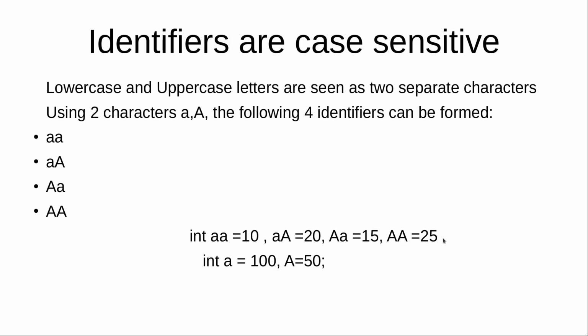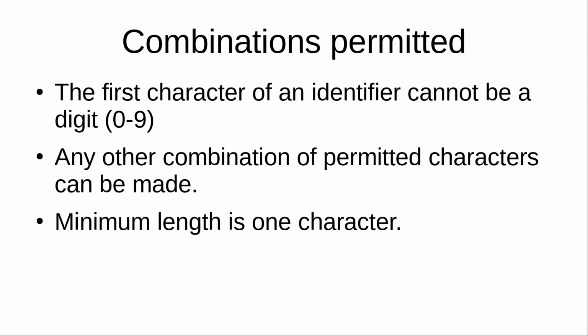There is a mistake here, the semicolon. You also have to give a semicolon here. And in the second example, it's int a, small letter a equal to 100, and we can also declare capital letter A as 50. Okay, so the compiler sees a small letter and a capital letter as separate ones, so the programmers also should understand that and name and use identifiers appropriately.